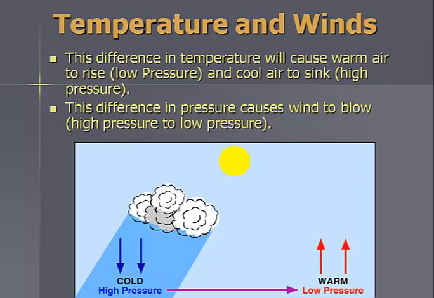Temperature and winds. This difference in temperature will cause warm air to rise, creating a low pressure area, and cool air to sink, creating a high pressure area. This difference in pressure causes wind to blow. Wind always blows from an area of high pressure toward an area of low pressure.